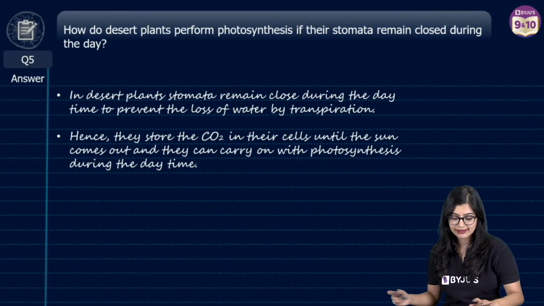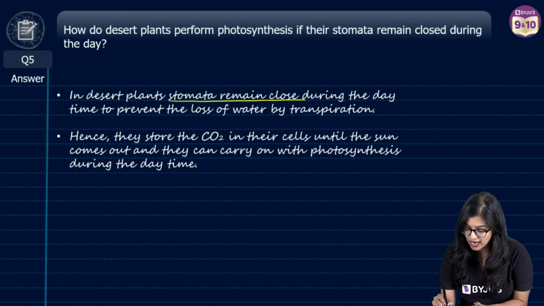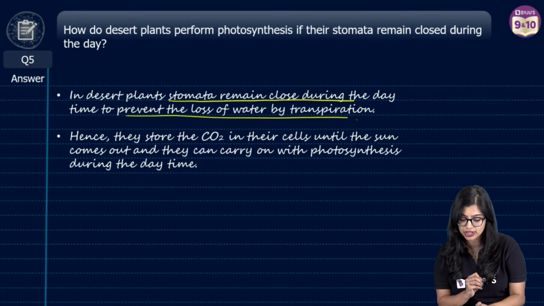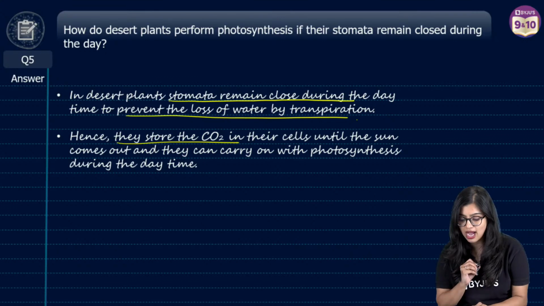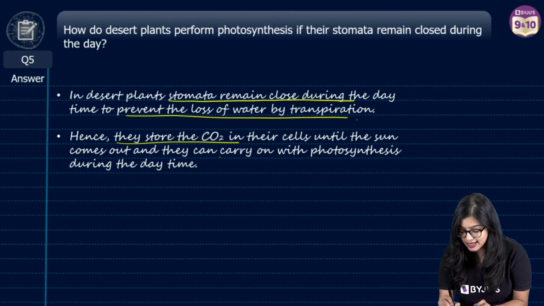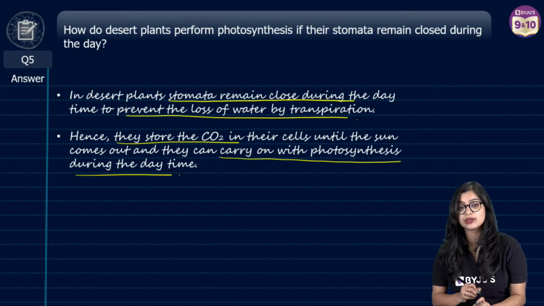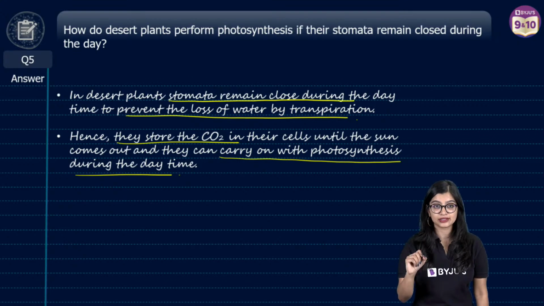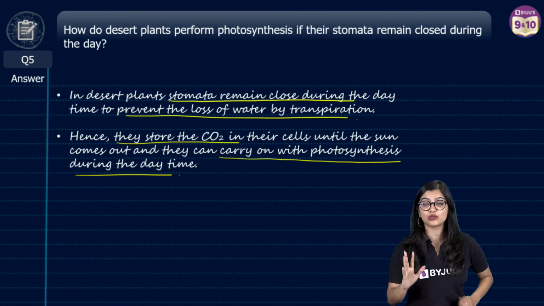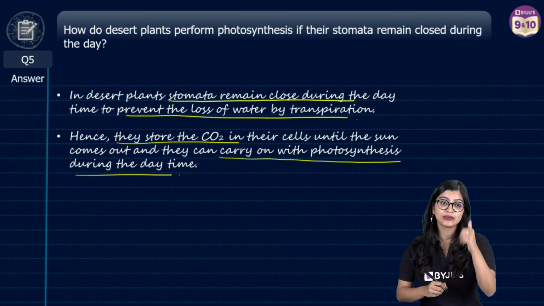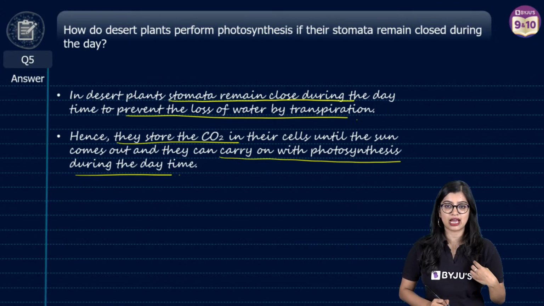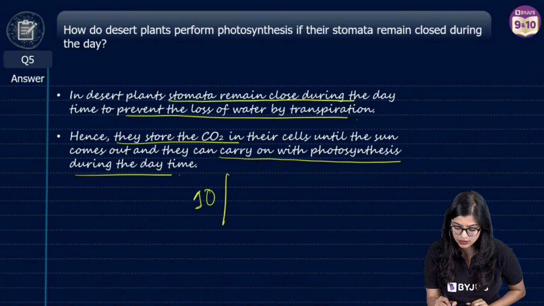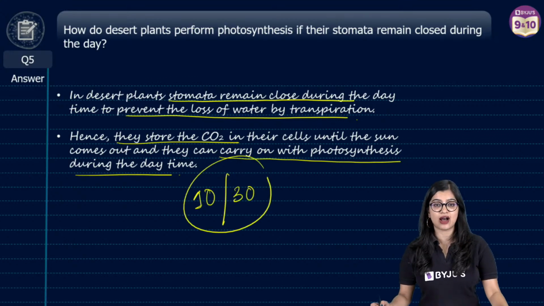Which is why we see that in desert plants, the stomata remain closed during the day to prevent loss of water by transpiration, and they store carbon dioxide in their cells until the sun comes out, and then they carry out photosynthesis during the daytime. So they take in the carbon dioxide at night. That is something that you will have to write and focus on. Yes, very good, Fatima. You can write it in that manner also. So with this, of course, as you see, you've got 10 out of 30 in 5 marks.